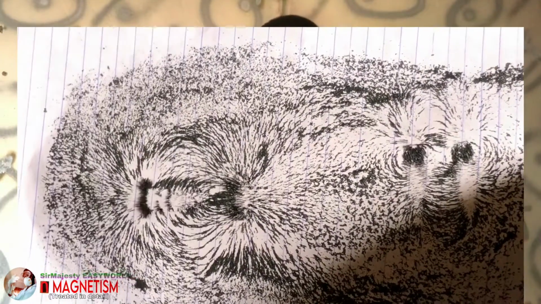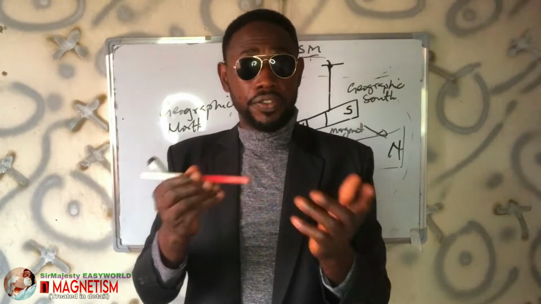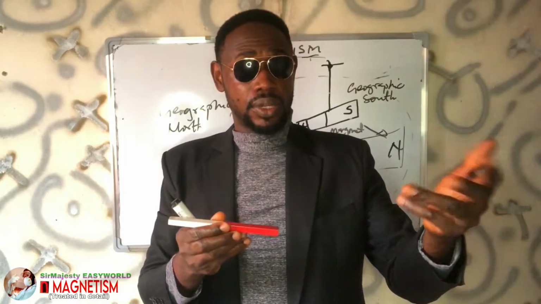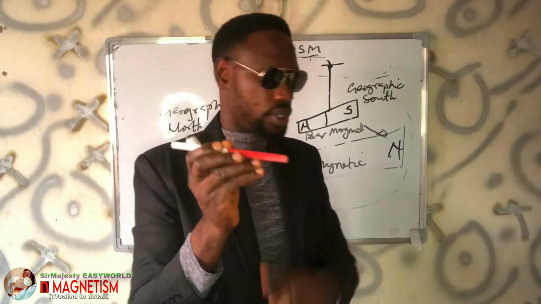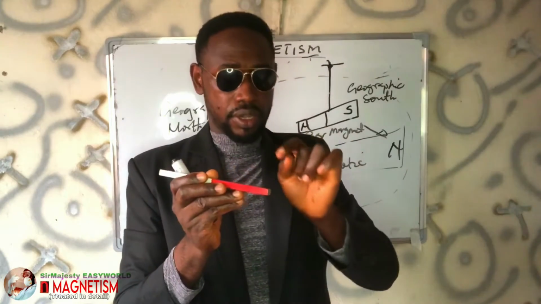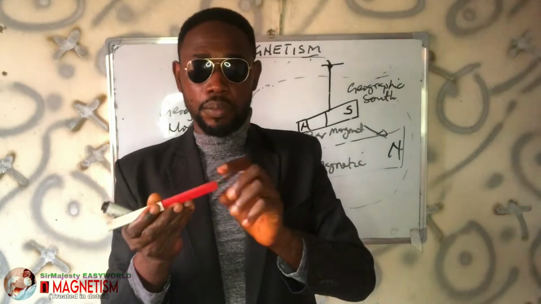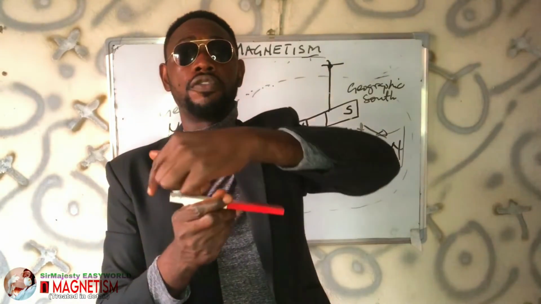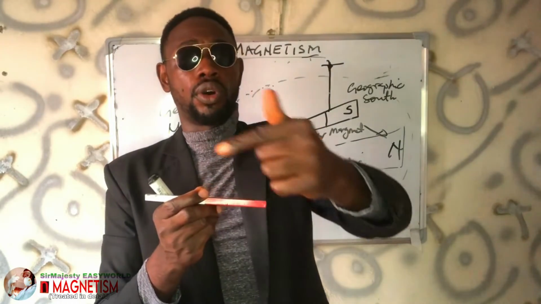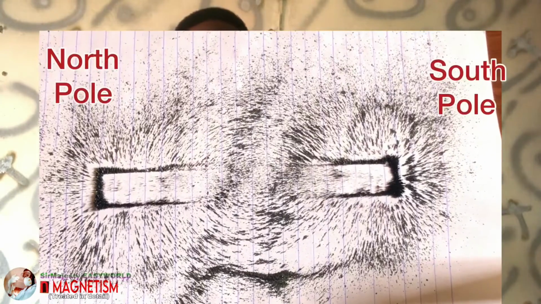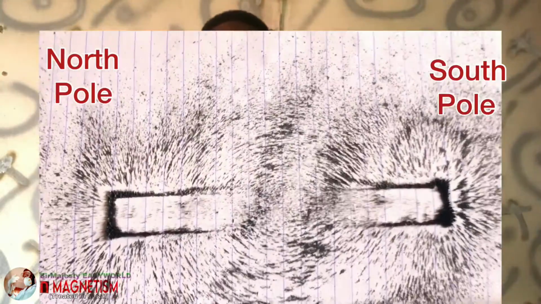direction. Remember that magnetic field is actually a vector field because it has magnitude and also has what? Direction. So let us see the drawing of what you see on the screen. Remember from that screen that the magnetic field lines arise from the north pole and then converge in the south pole. So your arrow must move from north to south. It's very clear. The lines from north spread everywhere, but in south they come back. That's the pattern.